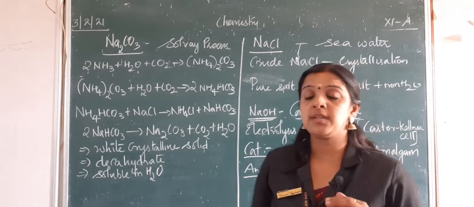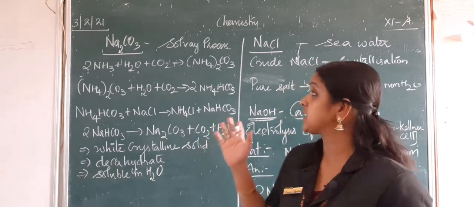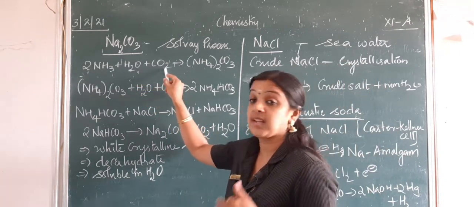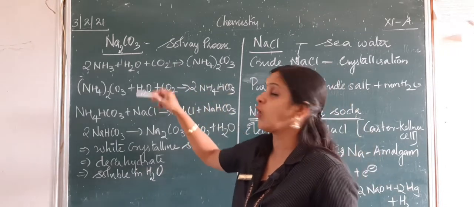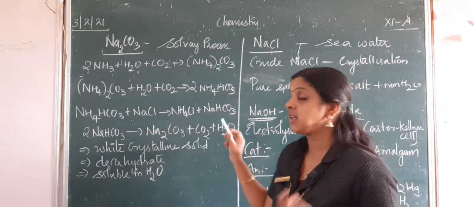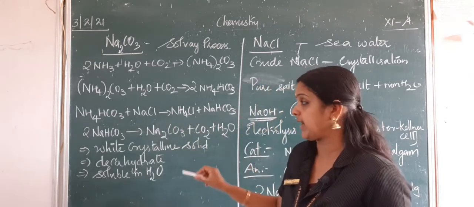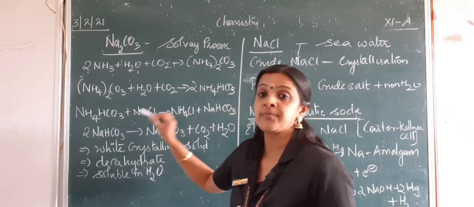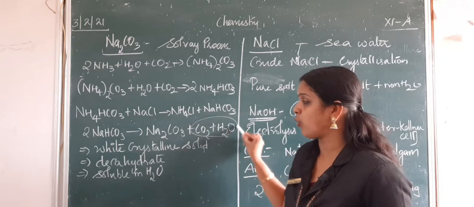The preparations may not be that important to us, but definitely we should know this is the Solvay process, where ammonia, when hydrolyzed with water and carbon dioxide passed, gives ammonium carbonate, which again on hydrolyzing with carbon dioxide gives ammonium hydrogen carbonate, which when treated with sodium chloride gives ammonium chloride and sodium hydrogen carbonate. This sodium bicarbonate will be decomposed to give sodium carbonate, carbon dioxide and water.